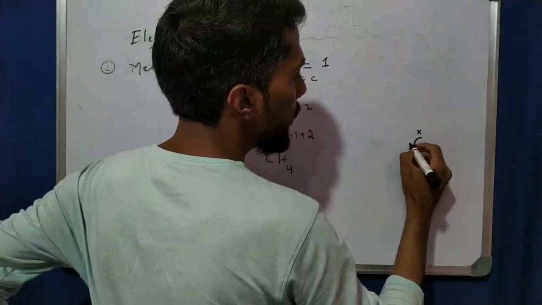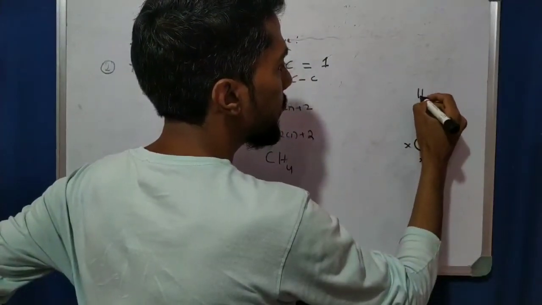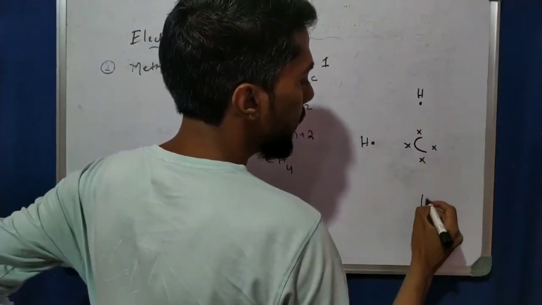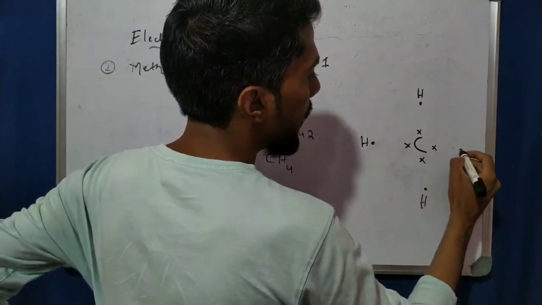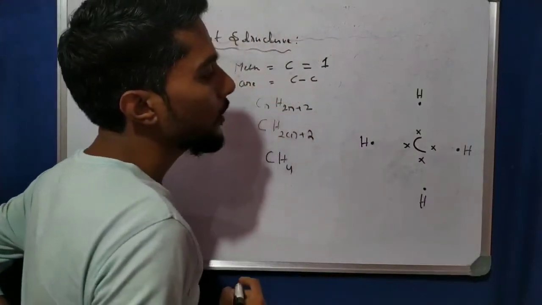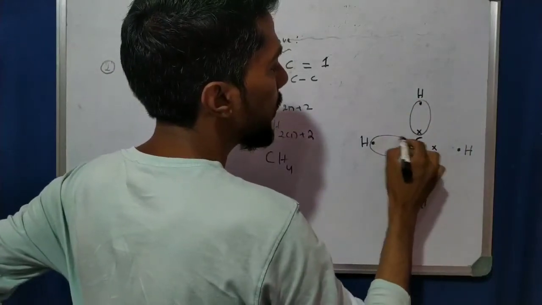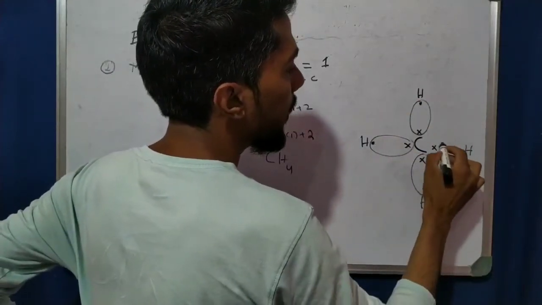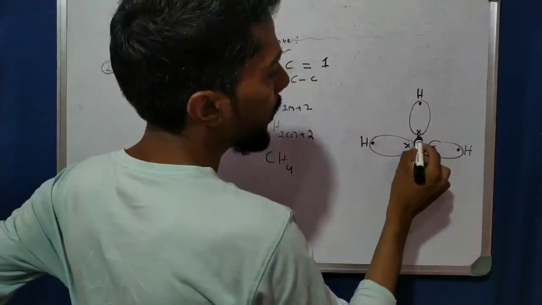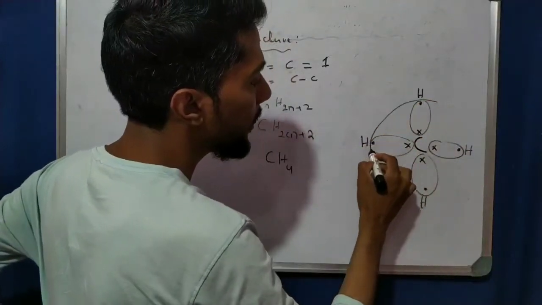Then 1 valency, 2 valency, 3 valency, 4 valency. So 4 valency satisfied means 4 hydrogens here, each hydrogen with 1 valency. So we get this one share, this one share, this one share, and this one share. Now the hydrogens are completed. Carbon requires 4, so carbon can make it like that.